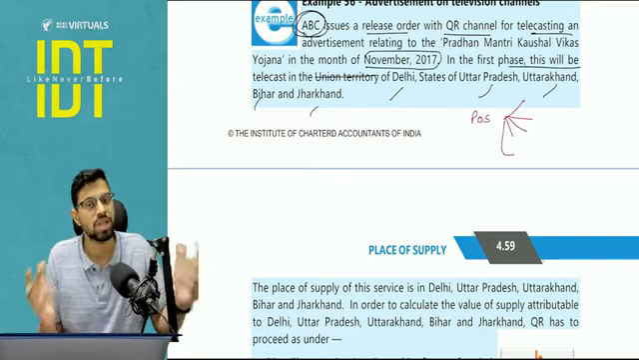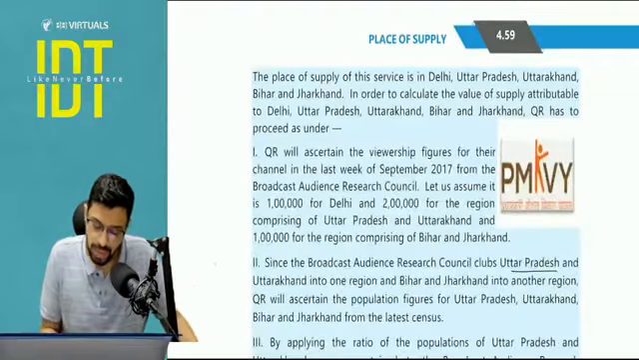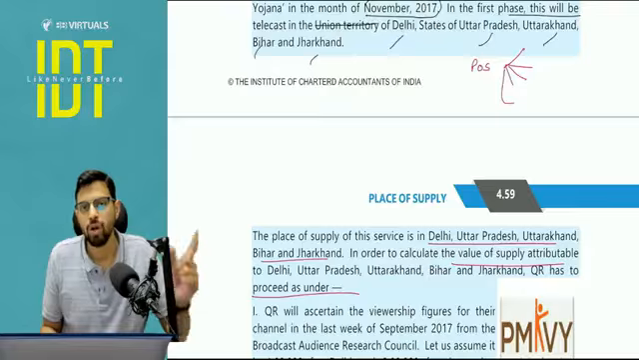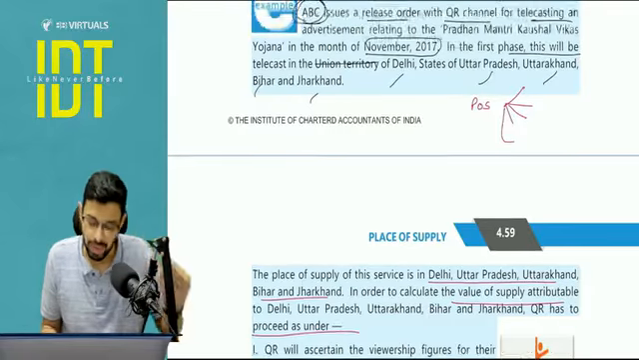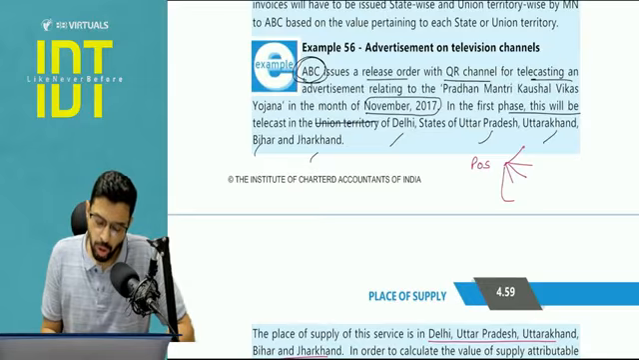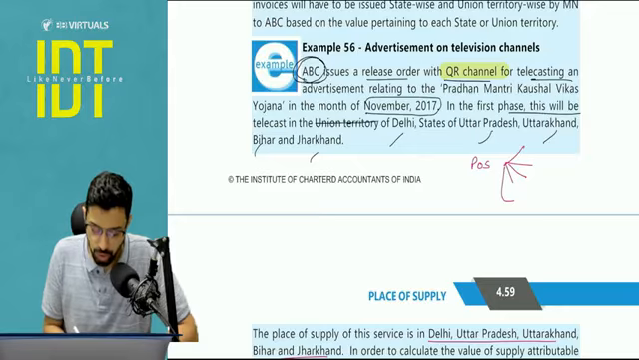But what will be the valuation that we have to decide? The place of supply will be all these 5 states, and to calculate the valuation, we are going to use the viewership data. Now pay attention. What is the mode of advertisement here? It is through a TV channel, right? So here the basis of distribution will be the viewership data.